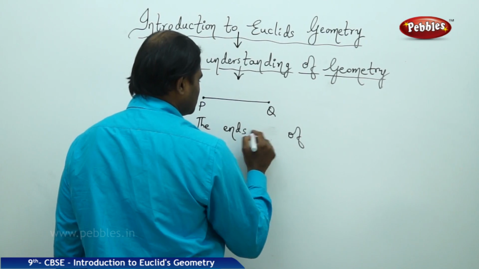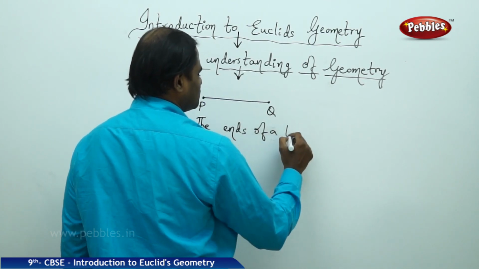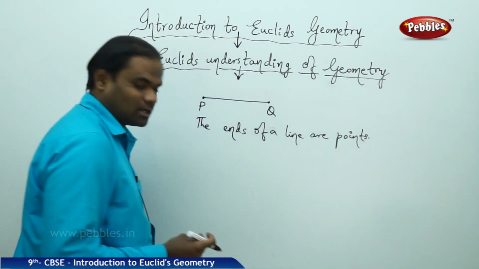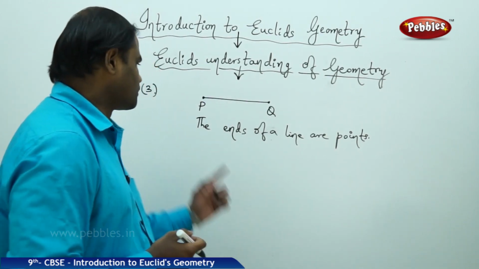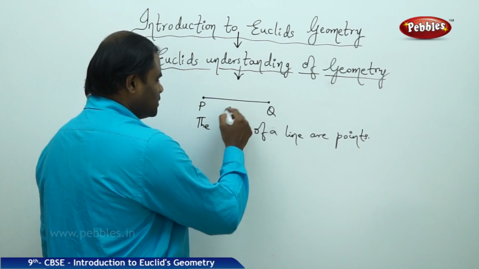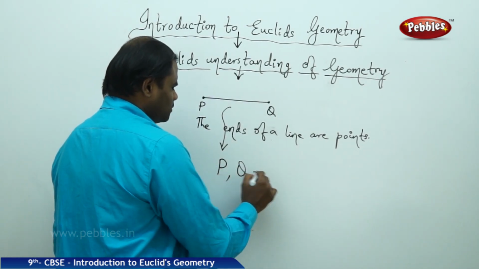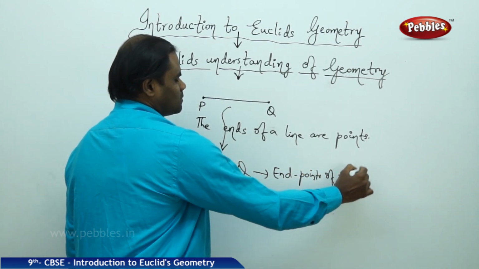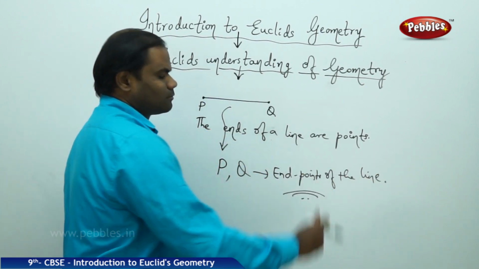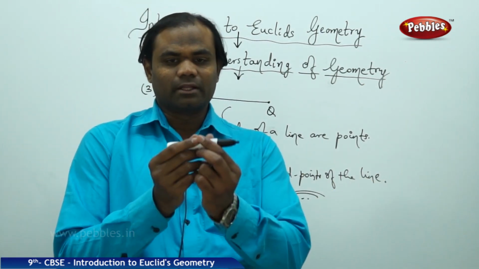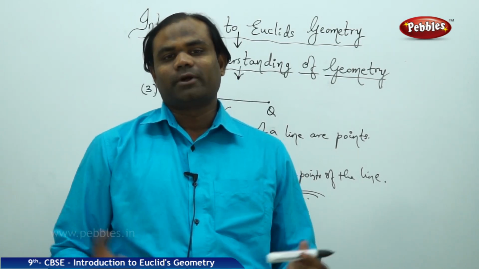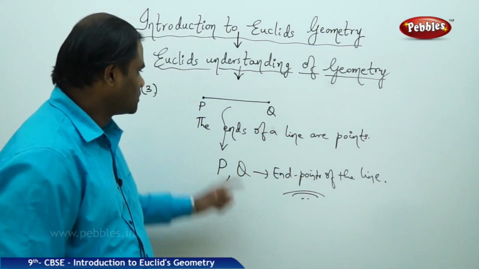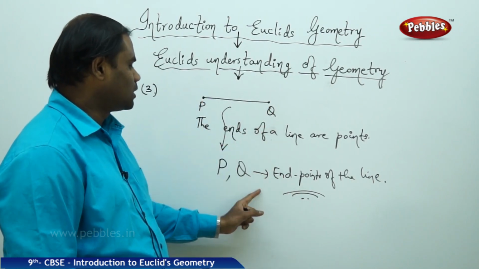The ends of a line are points, is how Euclid has come to the conclusion. The ends of a line are points. In this case, P and Q are the endpoints of the line. Euclid's geometry refers to a line whose endpoints are points, always, for any line taken in the branch of mathematics. A line whose endpoints P and Q are points.